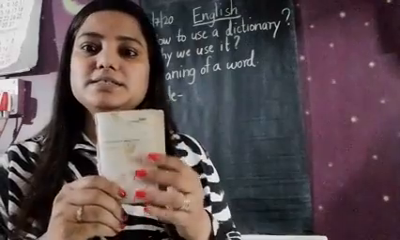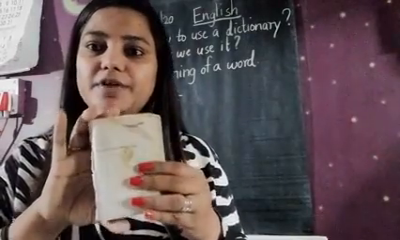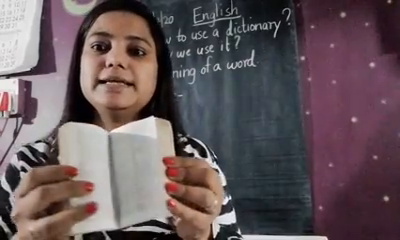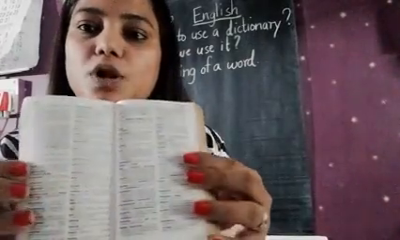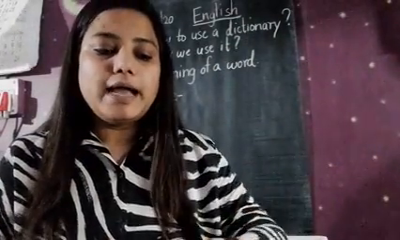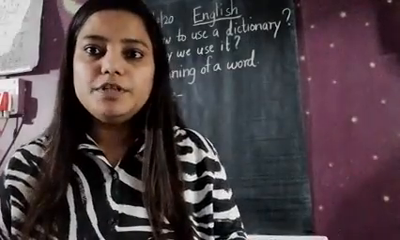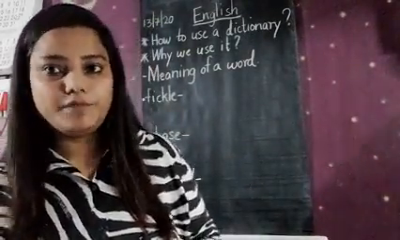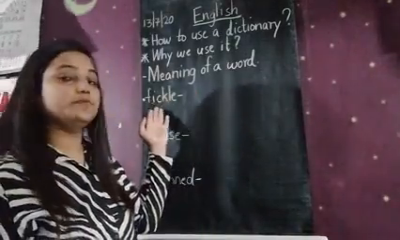So this is the size of the dictionary, very small, of your palm size. It looks like this. Very small fonts are there in the dictionary. You won't be able to see that clearly in this video. But if you have any dictionary with you at present, you can just take it and go with me as I instruct you how to find the meaning of any word. So now we are searching the word fickle.